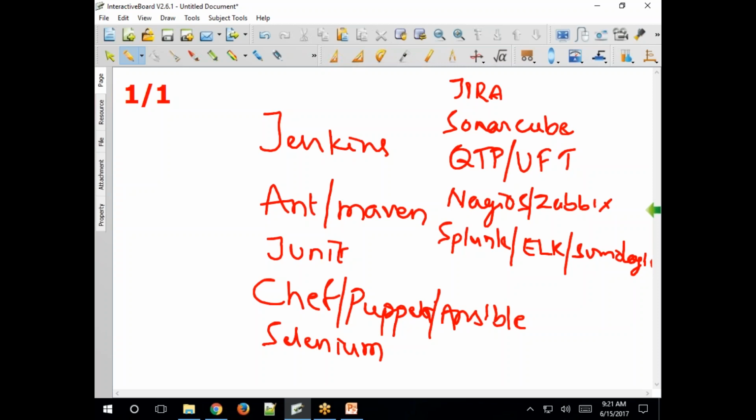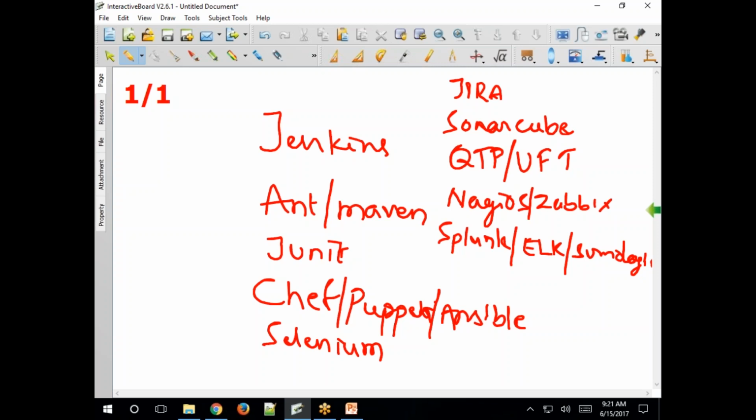These are just a few, and in fact there are a lot of tools. These are all for performance analytics. Okay, I'll stop here. This is the list of tools, as per my knowledge, that you can use in DevOps.